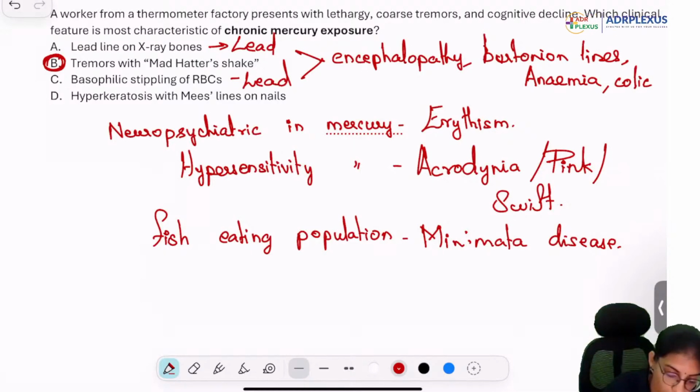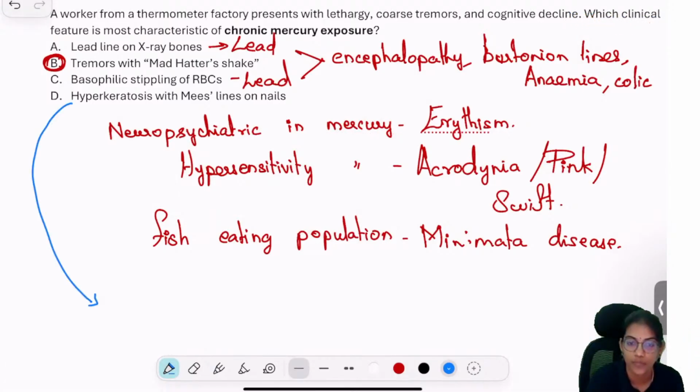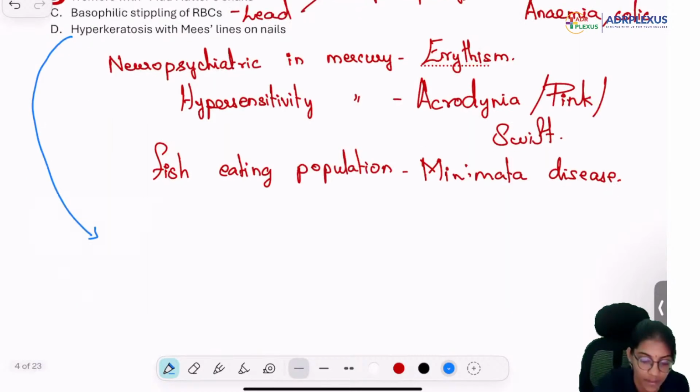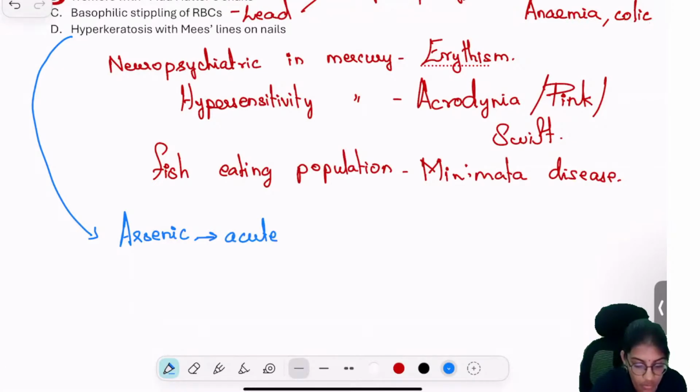All right. What about this one? The hyperkeratosis and Mees line. What do they indicate to you? Hyperkeratosis with Mees line. Very good. It is arsenic. Can you tell me the other features that are seen with arsenic that we are worried about in acute? You get cholera-like features and you get red velvet stomach.